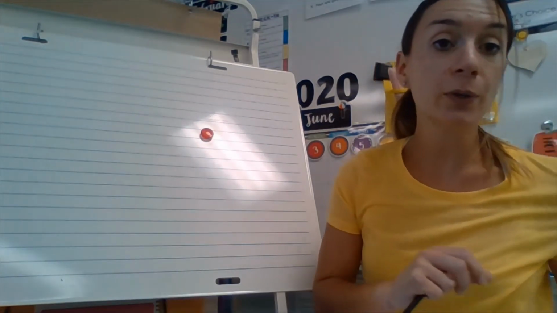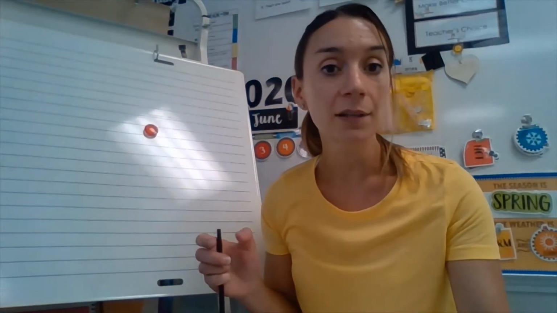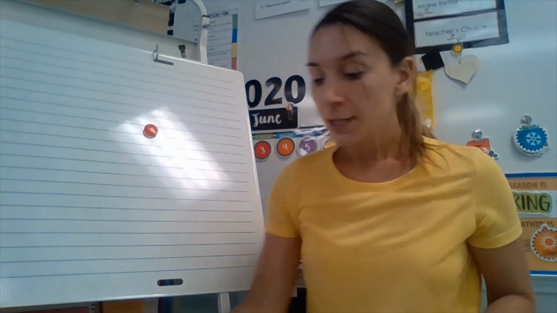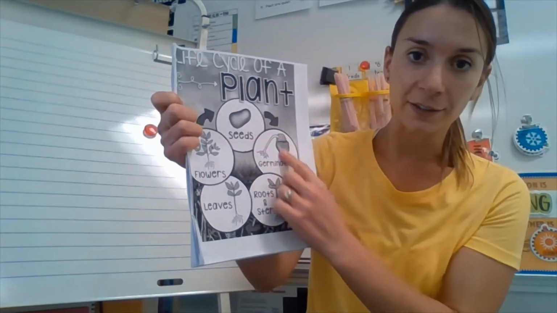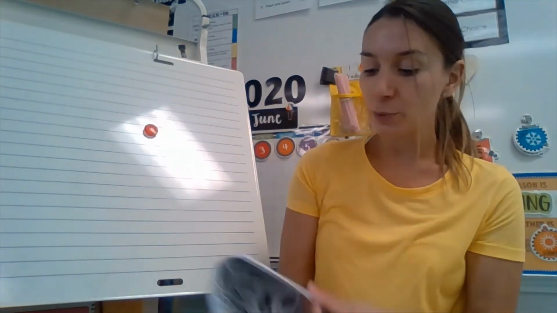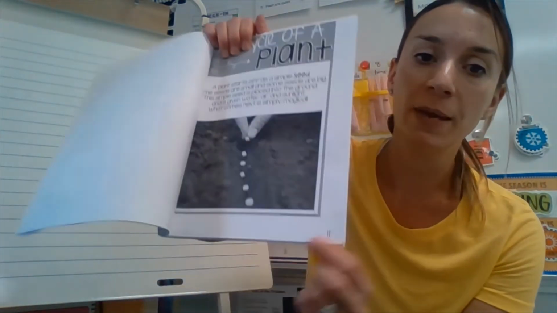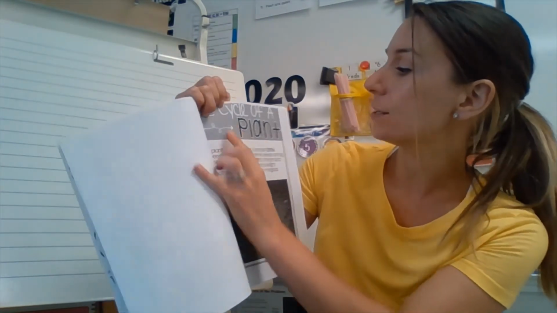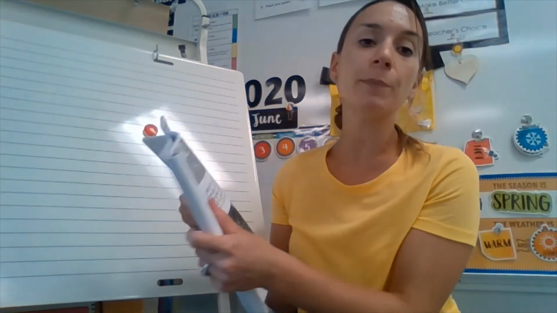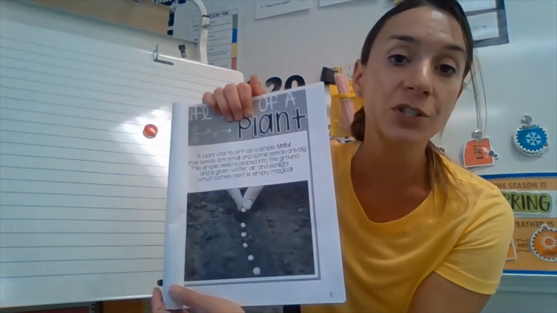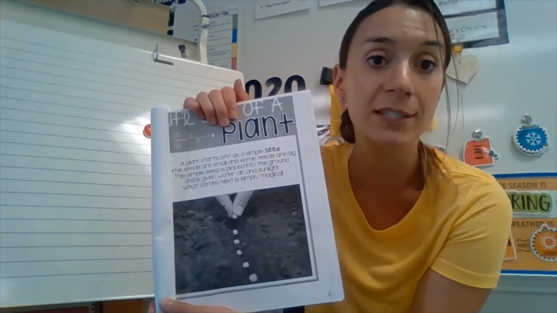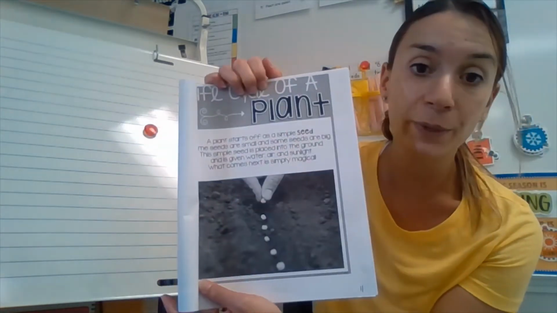Also, this week, we're going to learn about the life cycle of a plant. So in this booklet that went home, right at the beginning, it shows you the life cycle. But first I actually want to read you the pages of life cycle. So this starts on page 11, and at the top says the cycle of a plant. So I'm going to read it to you, but it'd be really good if you read it on your own, or if the words are too hard, then get your mom or your sibling to read it to you. But I'm going to read it to you right now.